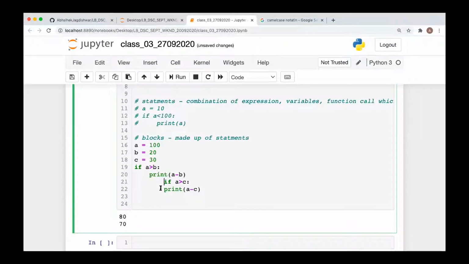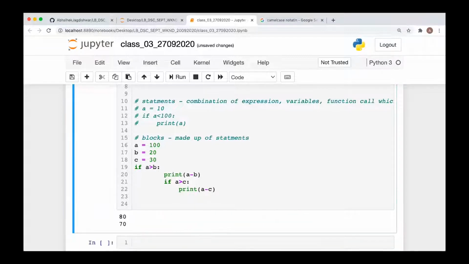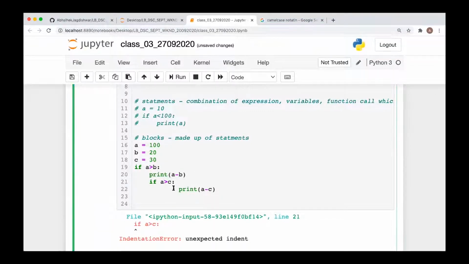Now you cannot write it like this. Though both these lines are in the same if level, you cannot keep them at different indentation levels. If you run this, it will give you the error. Yes, you can keep them at the same indentation level. This is fine. You are providing the extra spaces, that is fine, but you cannot keep these two lines at different indentation levels. They should follow the indentation properly.